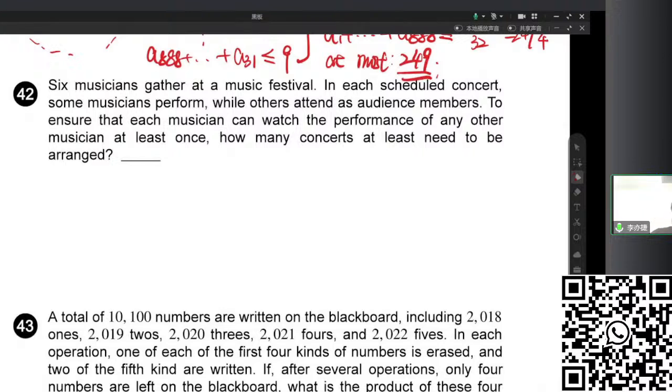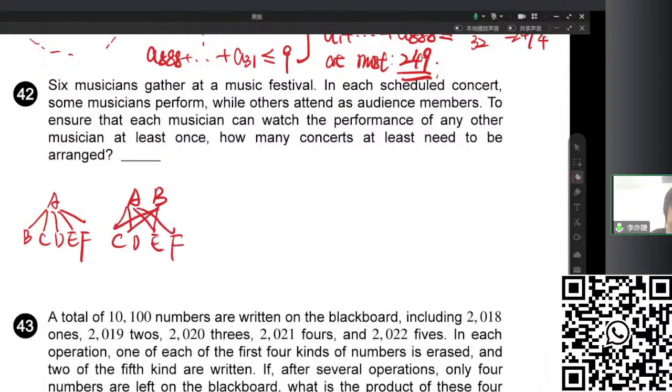For example, if we have A performing and B, C, D, E, F listening, which means B, C, D, E, F all listen to A. Or we can make A, B perform and C, D, E, F listen. So now C, D, E, F will listen to both A and B. And if A, B, C are playing and D, E, F are listening, D, E, F will all listen to A, B, and C.